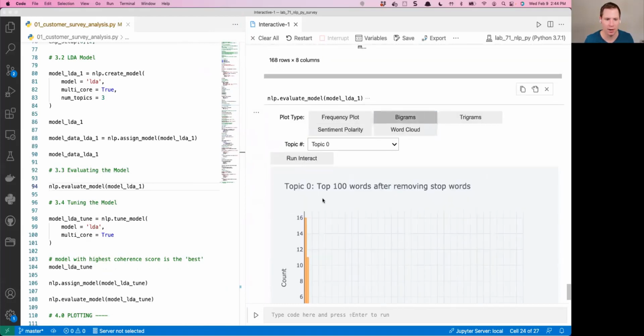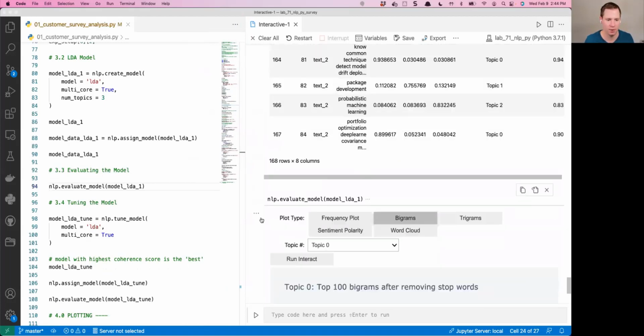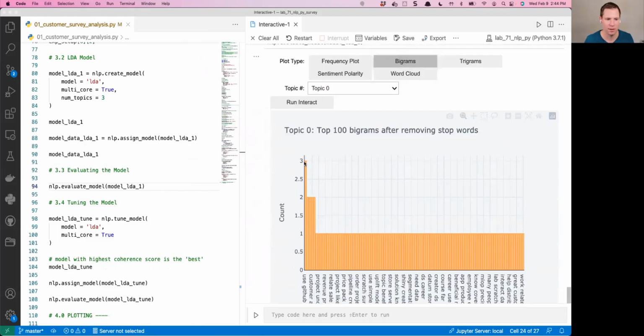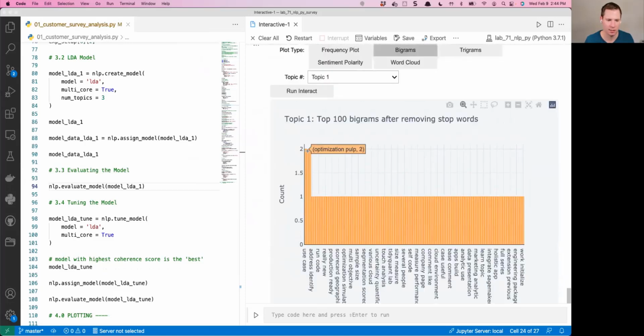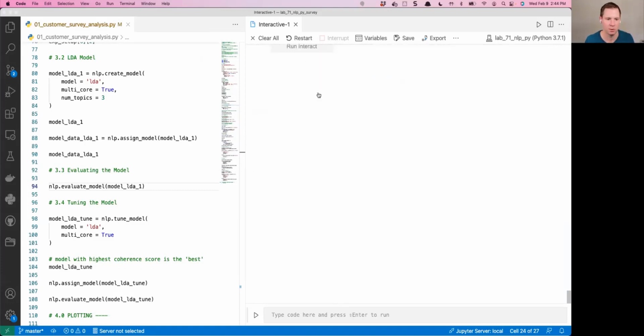You can also check out bigrams. So this can be important if you run the interactions. So this topic 0 has use GitHub. Okay, so here's a little more information. Use GitHub appeared 3 times by 3 different students. So maybe that's important from this topic 0. If I move to topic 1, let's see what happened. Use case, use optimization, PuLP, Pyomo. So these are optimization. So optimization might be important in this next one. And then topic 2, same thing.